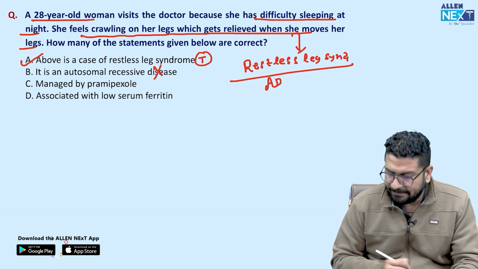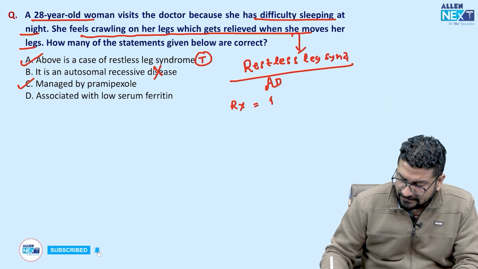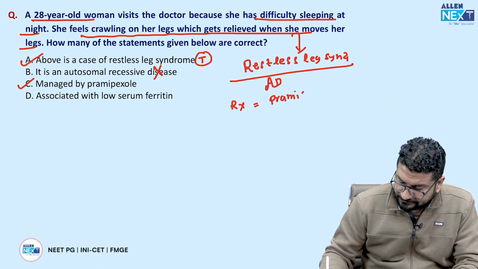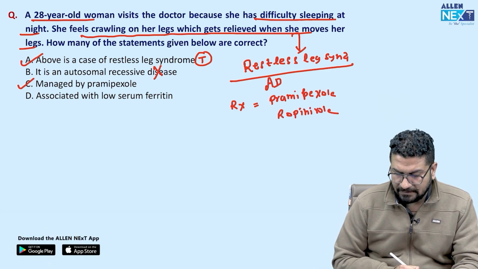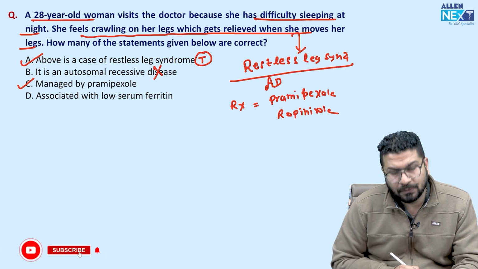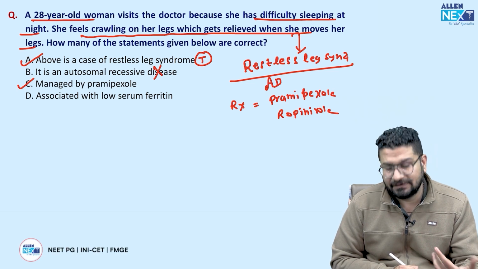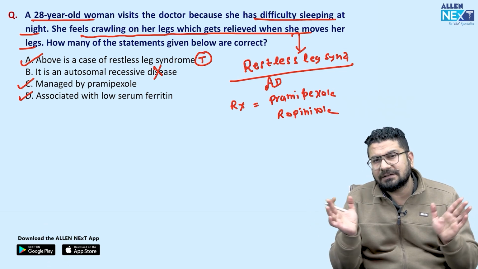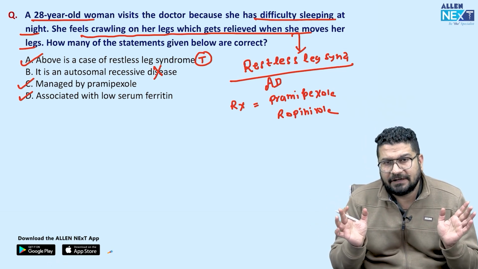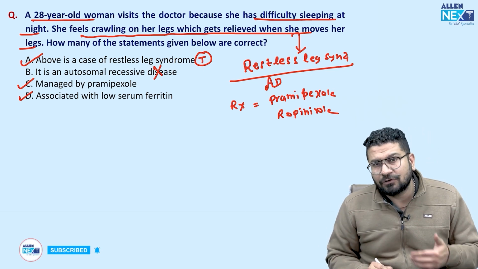Do we give pramipexole? Again, it's a true statement. So in treatment of restless leg syndrome, we give pramipexole and we use ropinirole. Can it be associated with low serum ferritin? Means is it seen in patients with anemia, in deficiency anemia? Answer is yes. So it can be seen. There are multiple causes for this condition, so it is not due to a single reason. There is an aggregation of multiple factors. So iron deficiency anemia could be one of the factors.